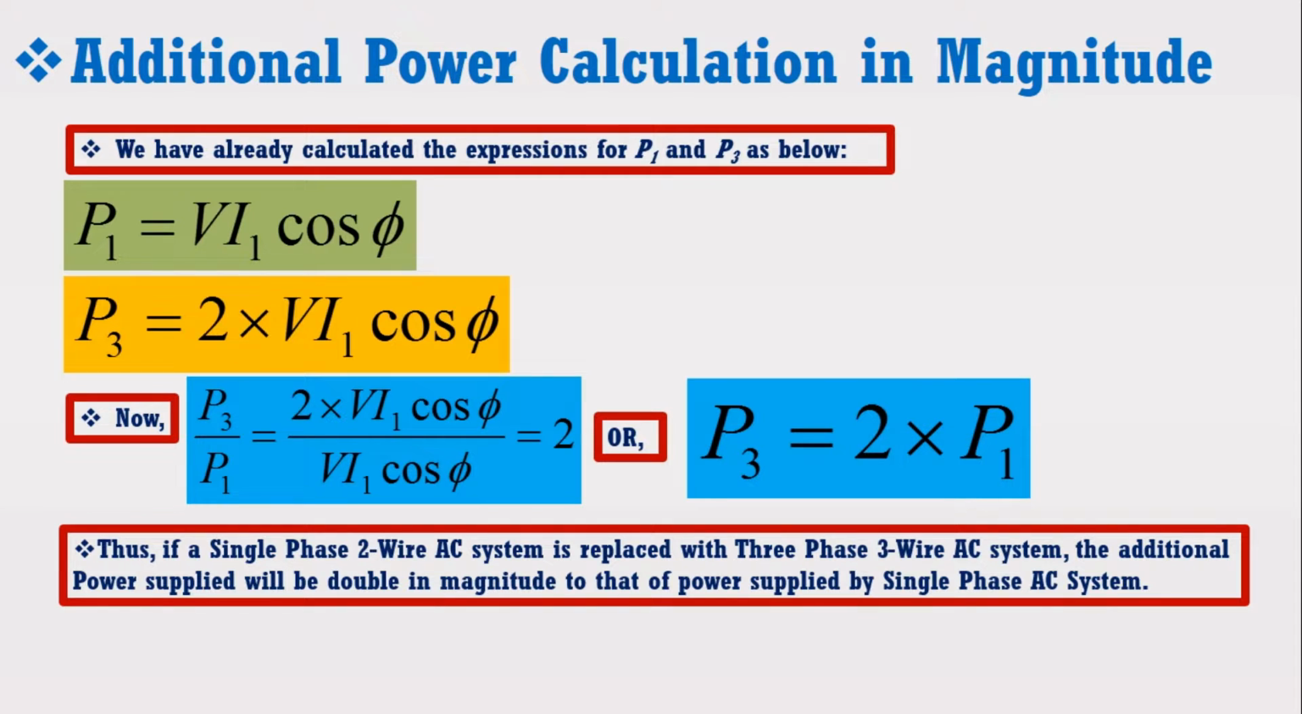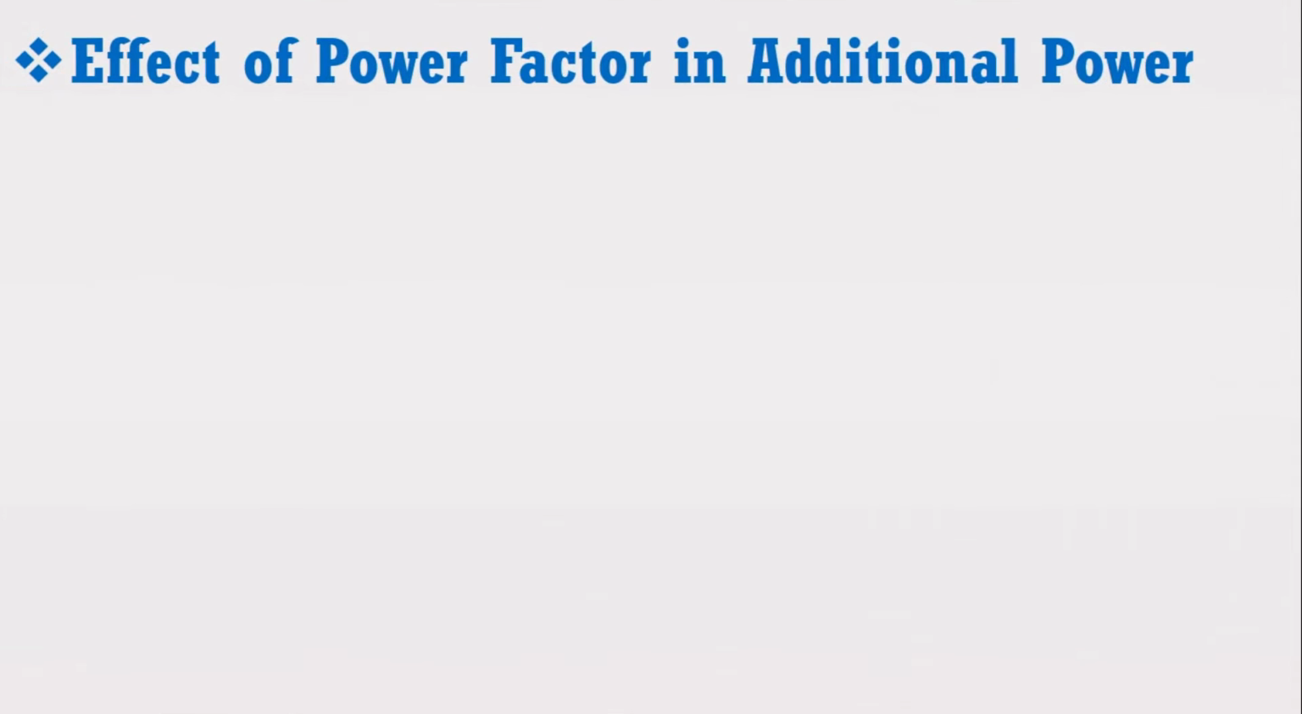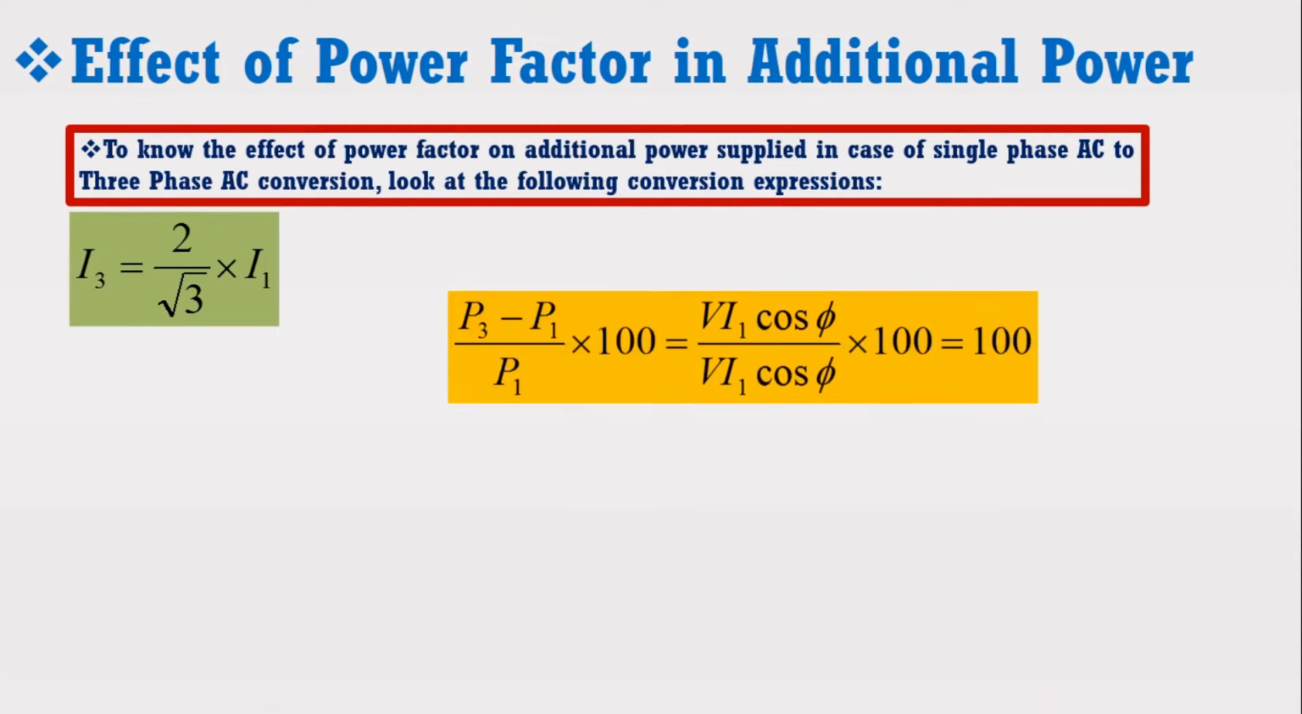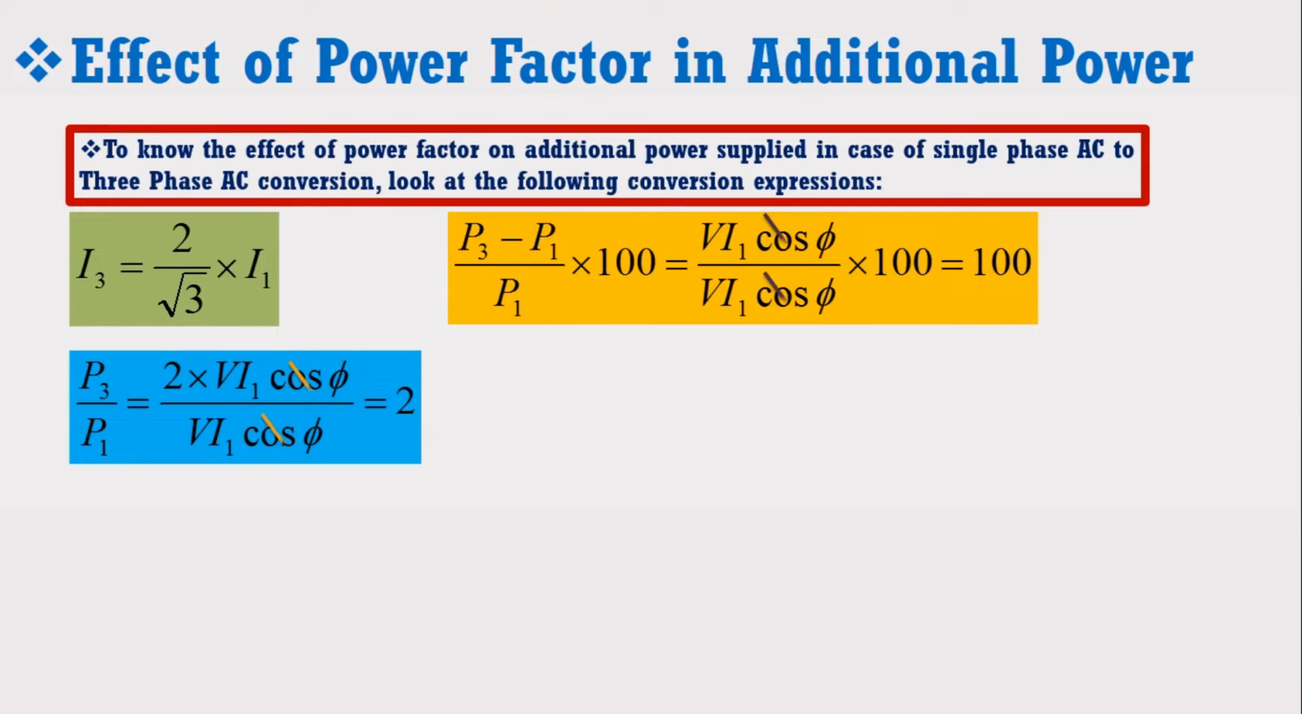Now we are going to observe the effect of power factor when a single-phase AC system is replaced with a three-phase AC system. To know the effect of power factor on additional power supplied in case of single-phase AC to three-phase AC conversion, look at the following expressions of three-phase current, additional percentage power and additional power in magnitude. It is observed that power factor is cancelled out due to the reason that both systems are AC.